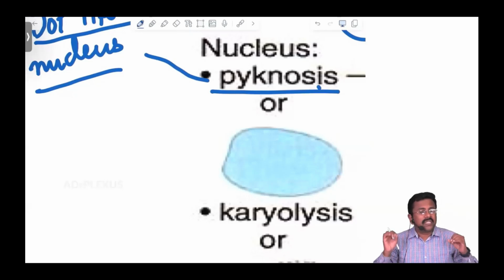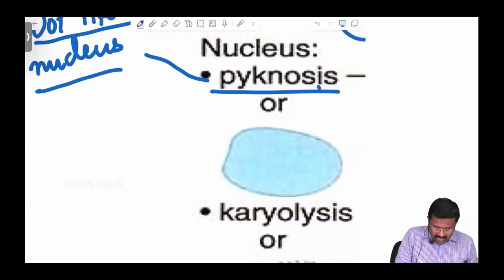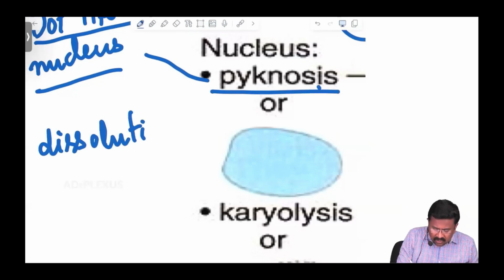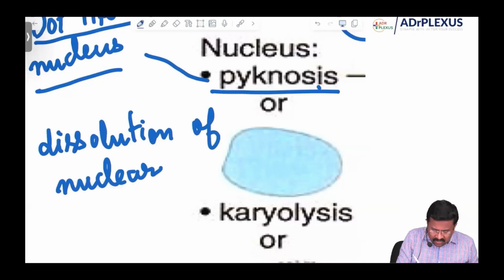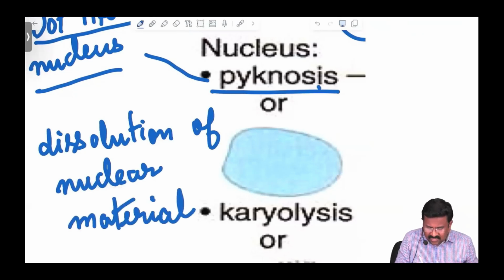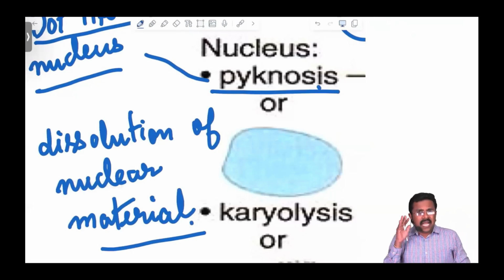So karyolysis means dissolution of nuclear material. So pycnosis and karyolysis.